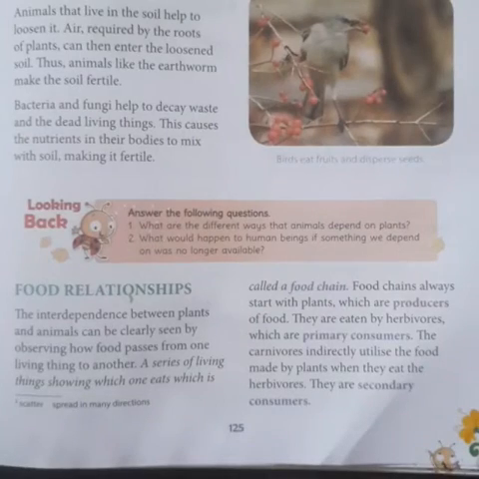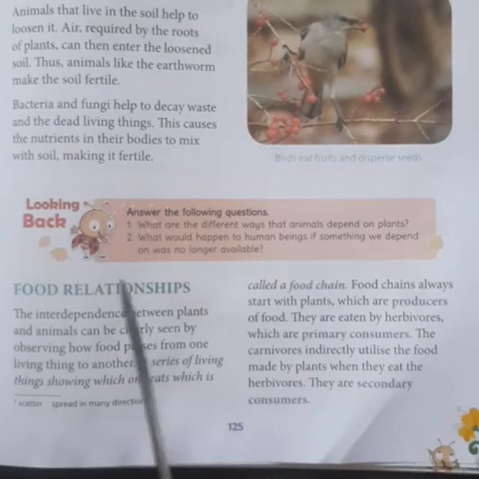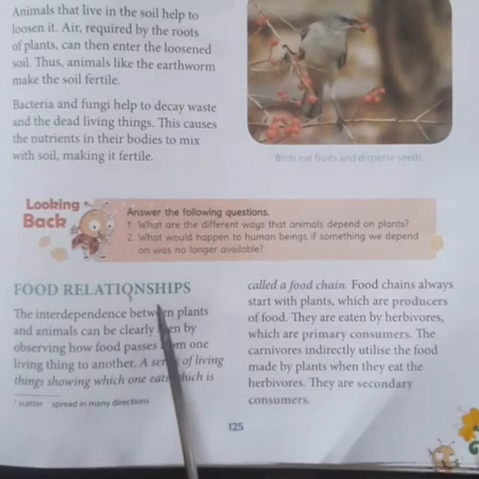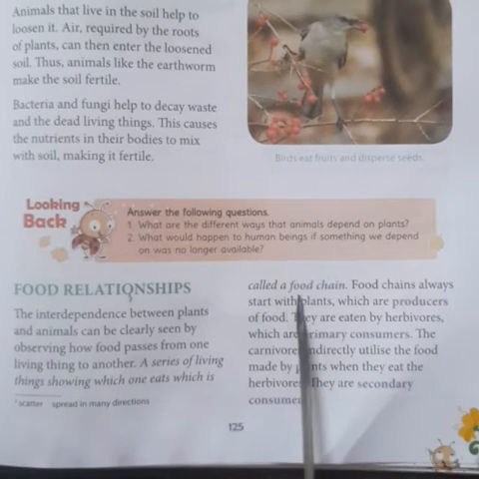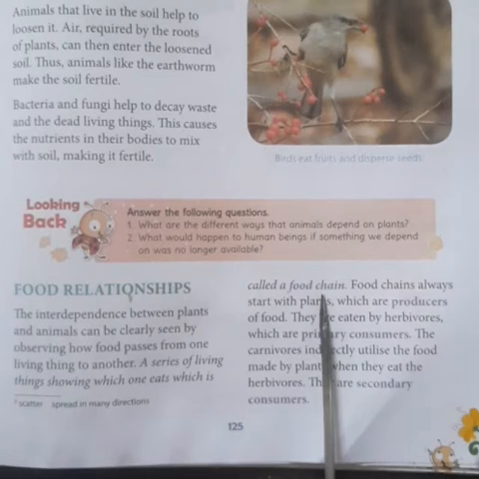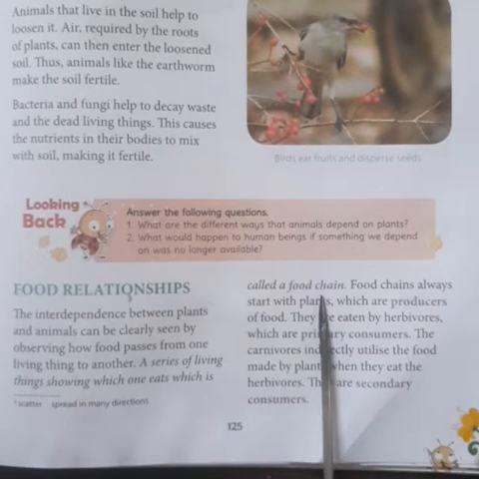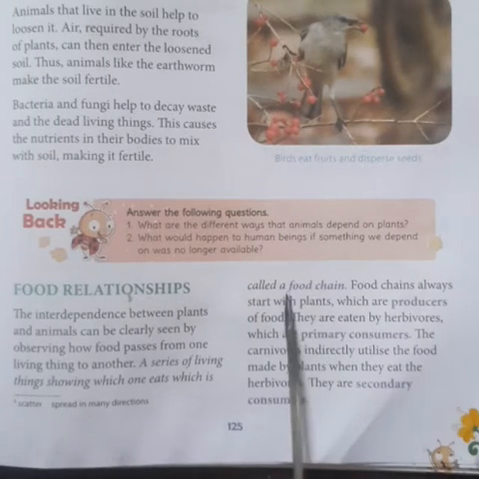So let us study about the food relationships. How the plants and animals or other organisms are dependent on each other. That is called as food chain. A food chain exists in nature. In any habitat, in any living environment where living things and non-living things are there, we can see a food chain.